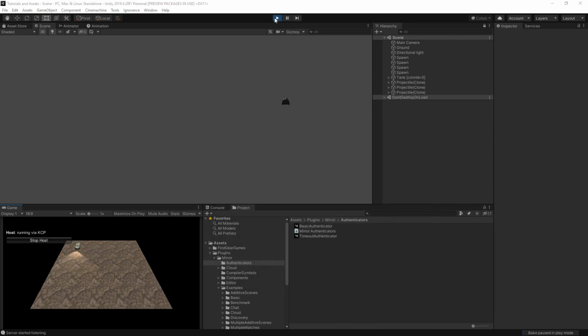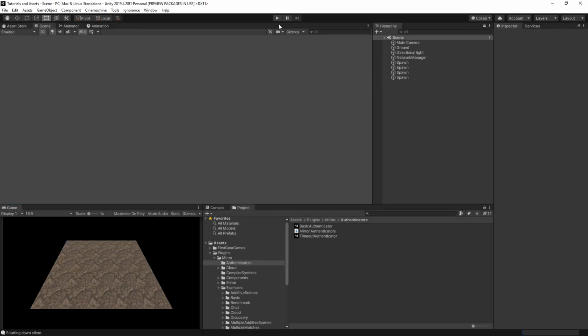So yeah, with very little effort, actually, I was able to convert a Mirror example over to Fishnet. I hope this eases a lot of concerns many of you had.